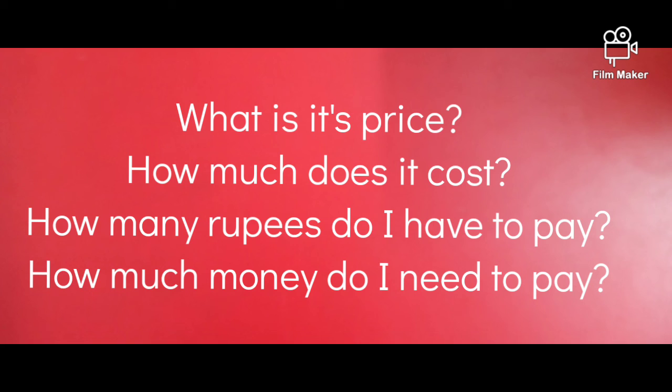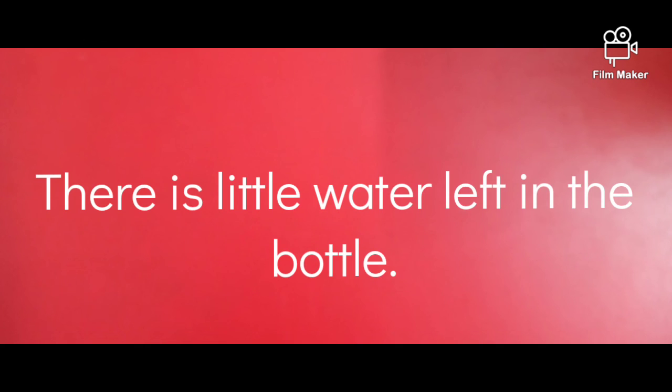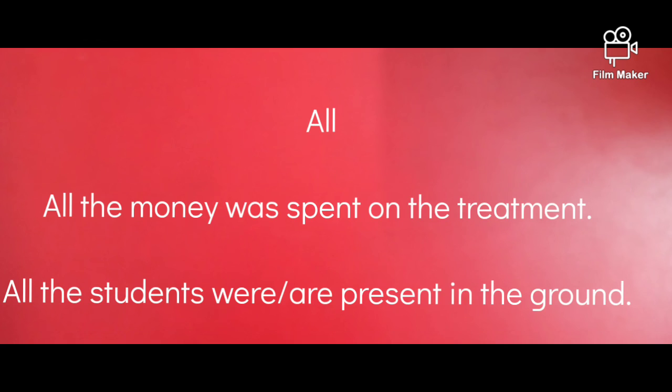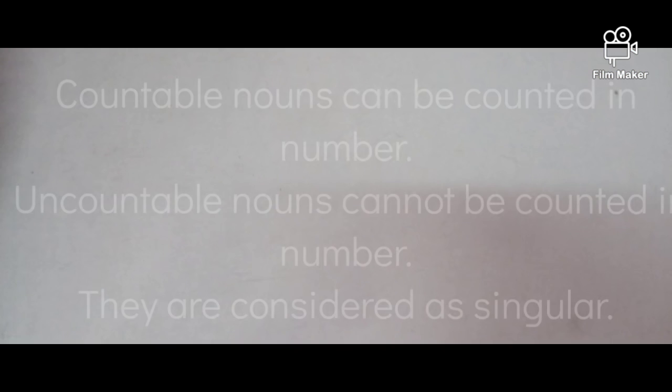This is the reason we must know countable and uncountable nouns. We have to use these words, many, much, few, little, according to the nouns. We can say there is little water left in the bottle. There is much water left in the bottle, or little water. These are also the words that are used according to the countable or uncountable nouns. Similarly, all the money, all the students. See, money and students, these are different words. Money is uncountable, so we use was.